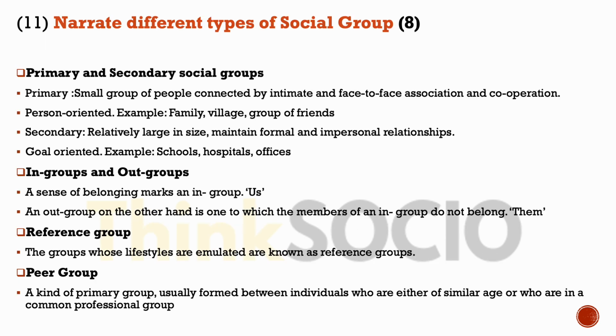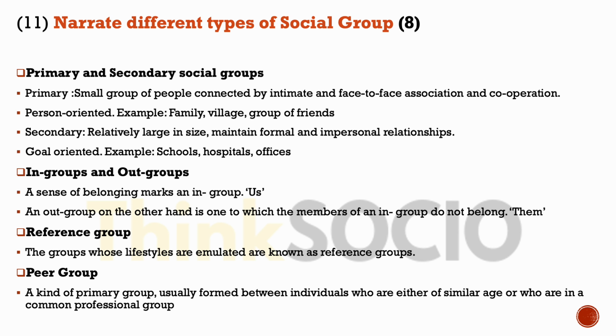Different types of social groups. This is again another 8 marker question. Different types of social groups are primary and secondary social groups, in groups and out groups, reference group, and peer groups. These are the types of groups that are mentioned in your textbook.